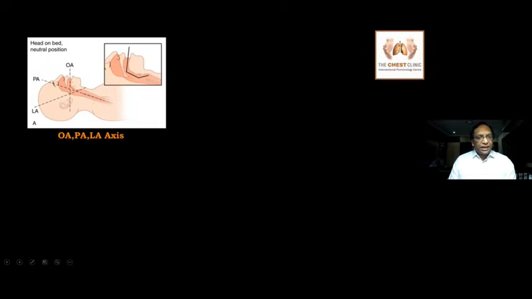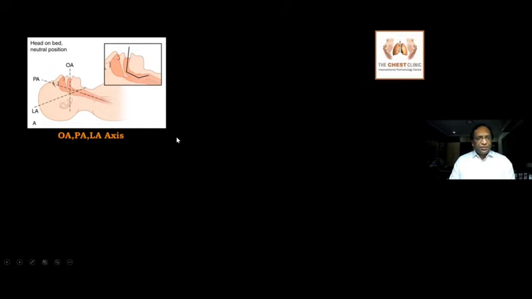There are three main axes in the airway. The first axis is the oral axis, the axis in the mouth. The second axis is the pharyngeal axis, that's the axis of the pharynx. And the third axis is the laryngeal inlet axis, that's the laryngeal axis. When the person is lying supine with the head in neutral position, all three axes are in different positions. They are not parallel to each other, where intubation is very difficult.